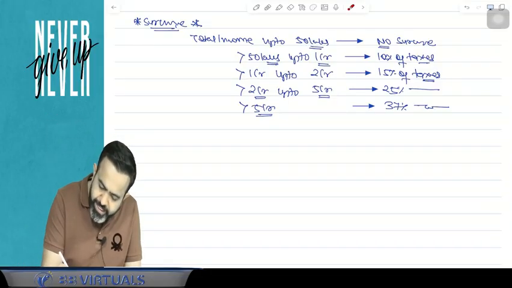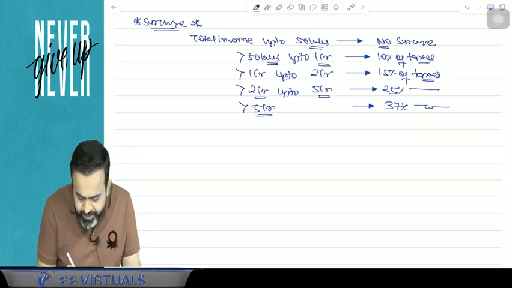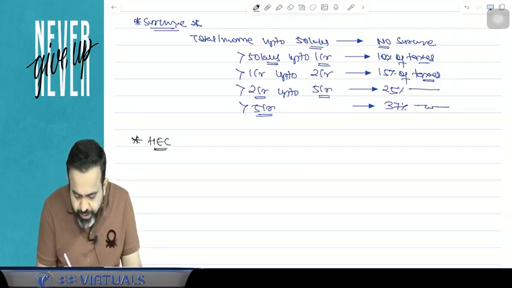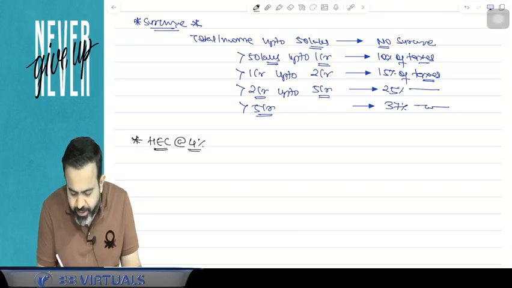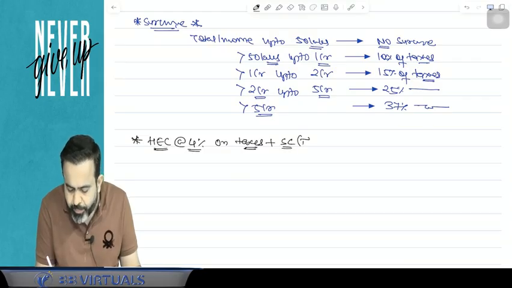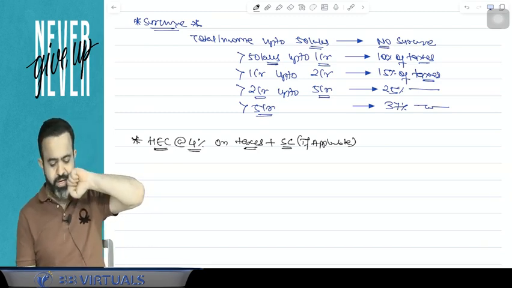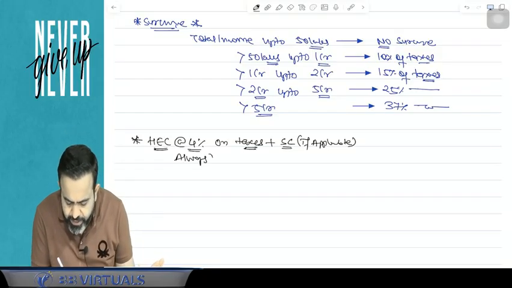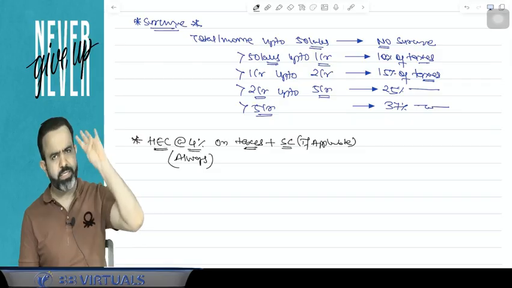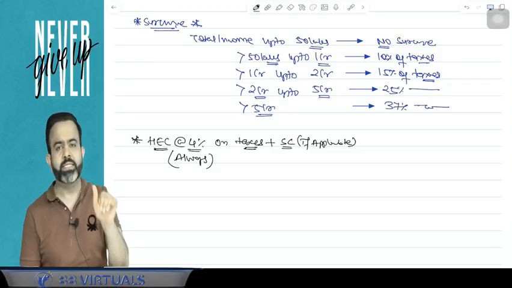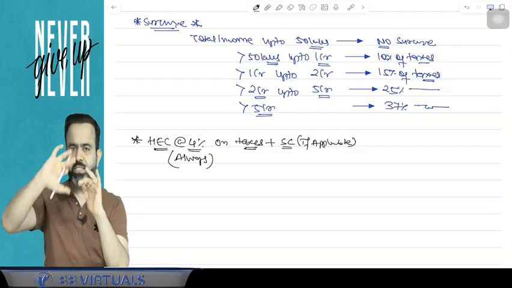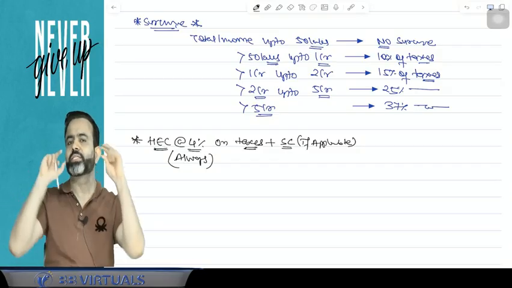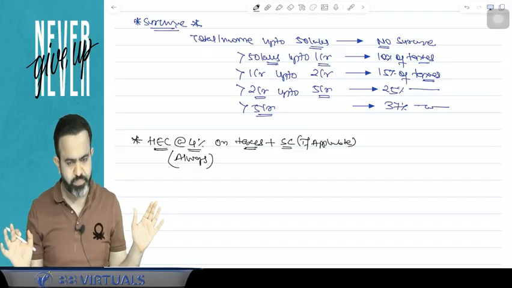And guys, after adding the surcharge, there is one cess also. It is known as the health and education cess at the rate of 4% on taxes plus surcharge if applicable. So guys, here health and education cess is always 4%. It is applicable always, at the rate of 4% on your taxes plus surcharge if applicable. So if surcharge is applicable, then just take the taxes plus surcharge and add health and education cess on the total taxes plus surcharge.